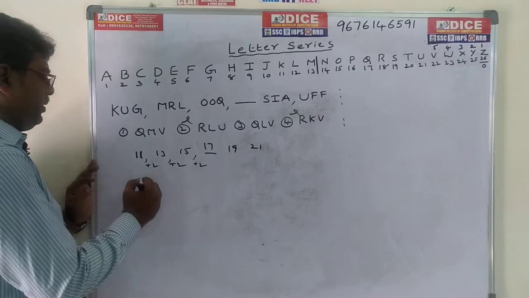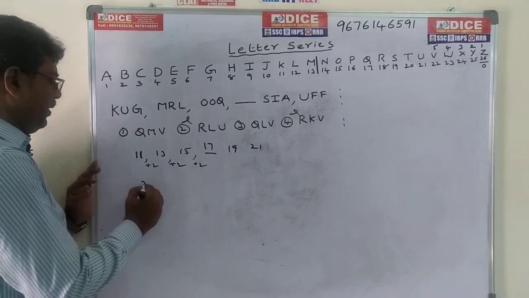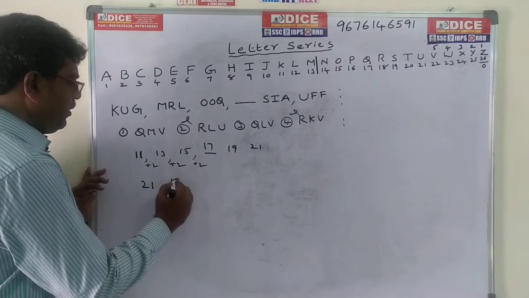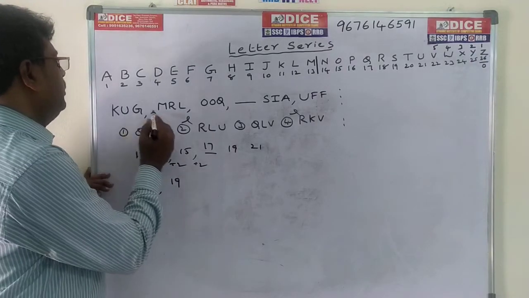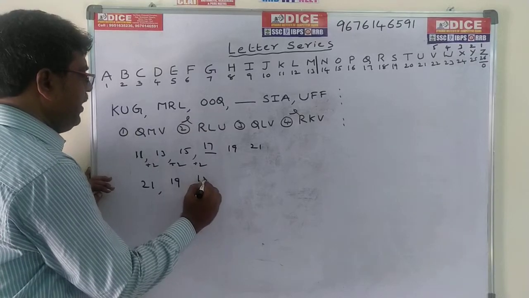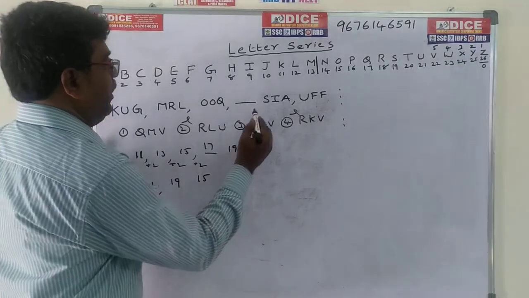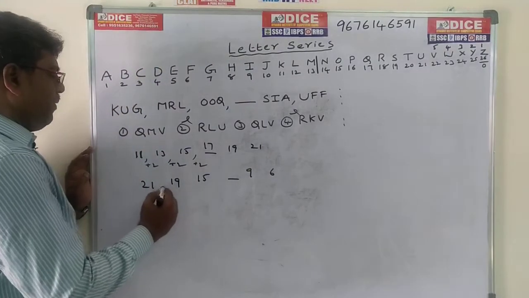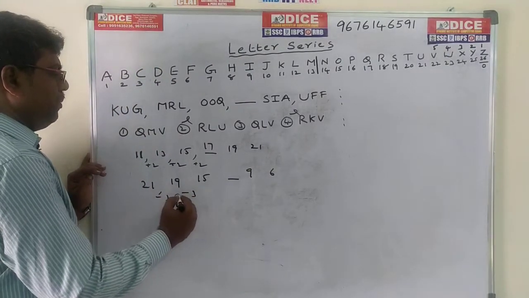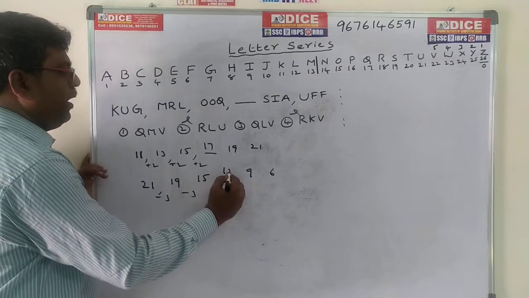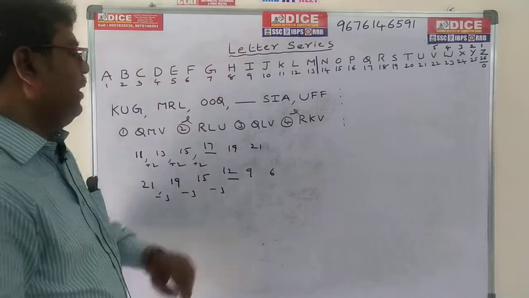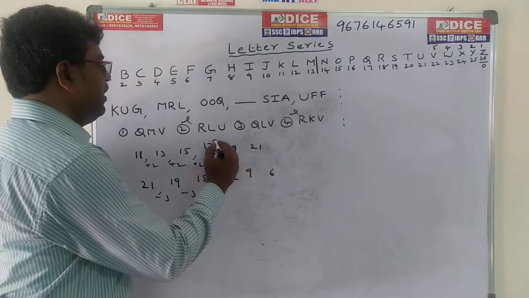What are the second letters? U means 21, R means 19, next O means 15, dash, I means 9, F means 6. If you observe the values, here it is minus 3. 15 minus 3 is 12. What is the code for 12? The code for 12 is L. L is the value.